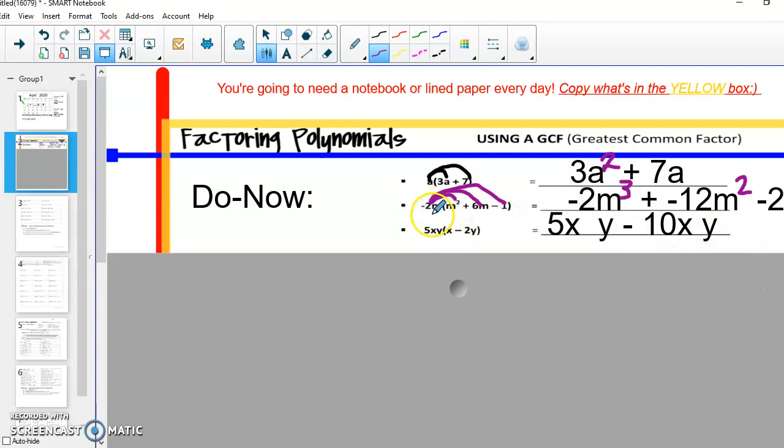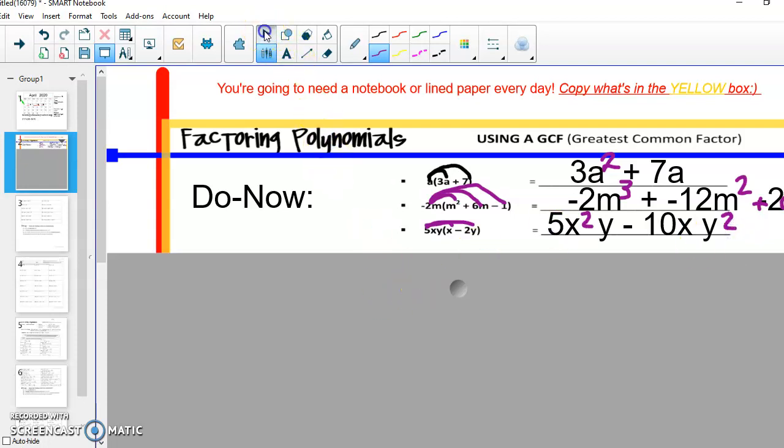And then I have negative 2m times negative 1. And I see here that I've actually made a mistake because negative 2 times negative 1 gives us a positive 2. So I'm going to go ahead and fix that. And I also left off my m. So I'm going to go ahead and add my m to the last part of my problem. And my last piece that I have, I need to multiply my 5xy into my x and into my negative y times 2. So I have 5x to the second power times y minus 10x by itself times that y squared when I distribute everything in.